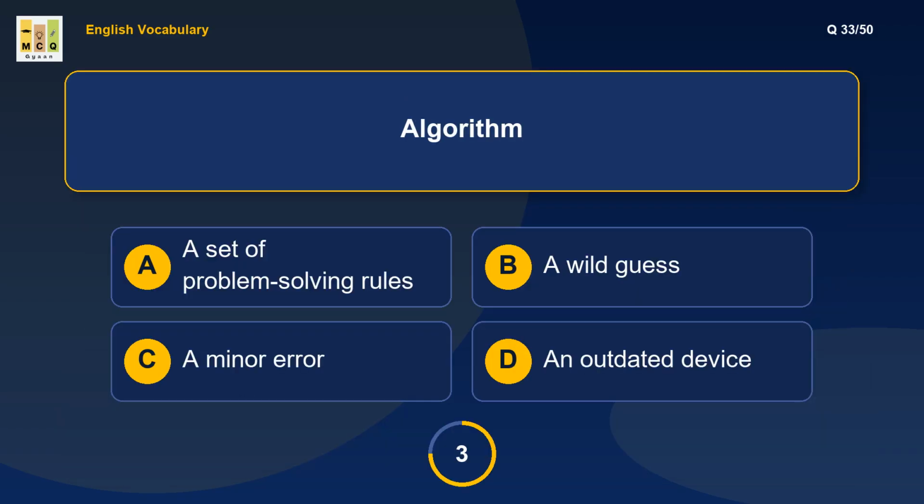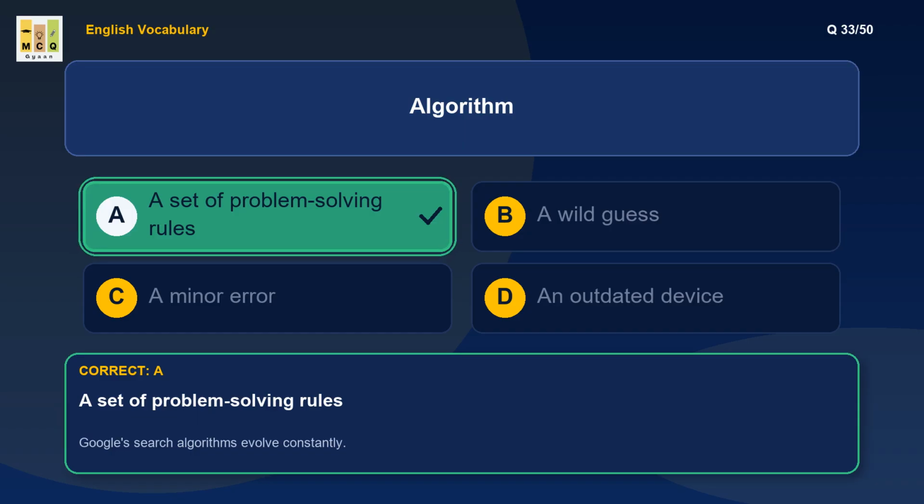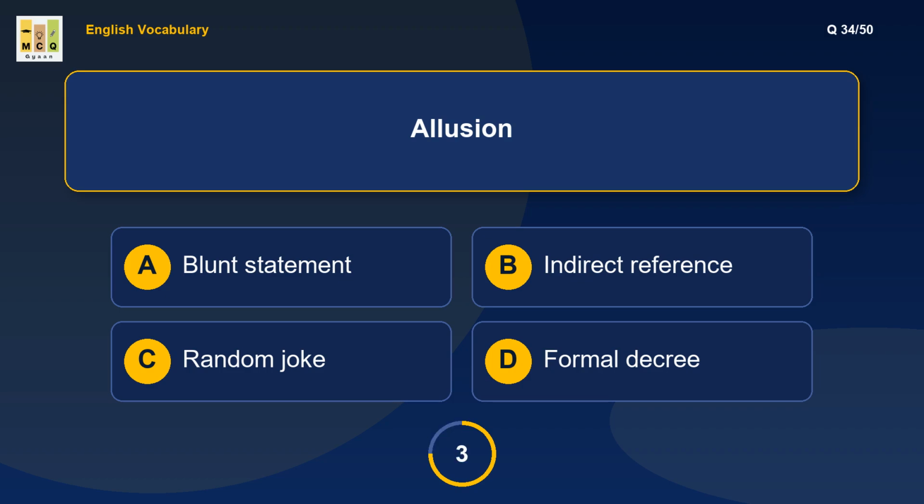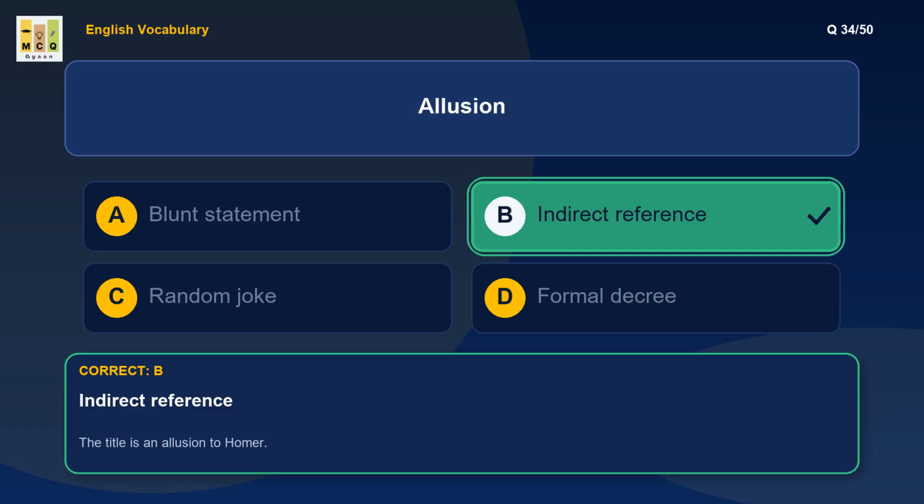What is the meaning of algorithm? An algorithm is a step-by-step procedure. Example: Google's search algorithms evolve constantly. What is the meaning of allusion? Allusion means a subtle reference. Example: the title is an allusion to Homer.